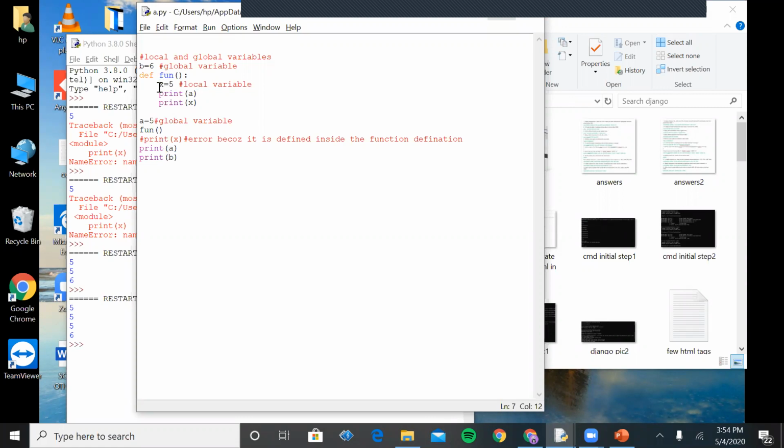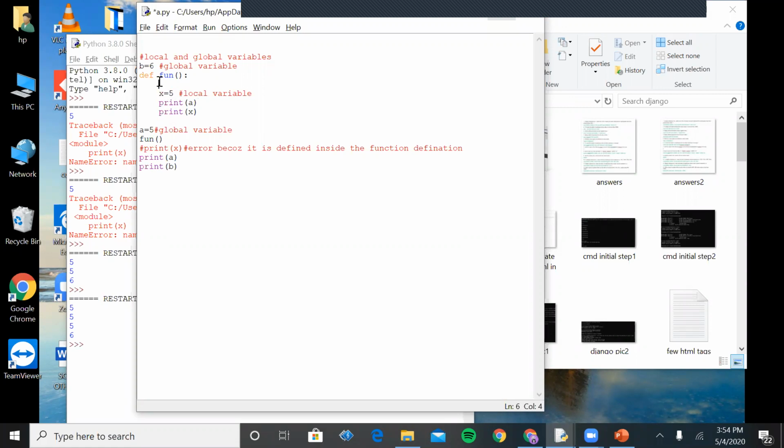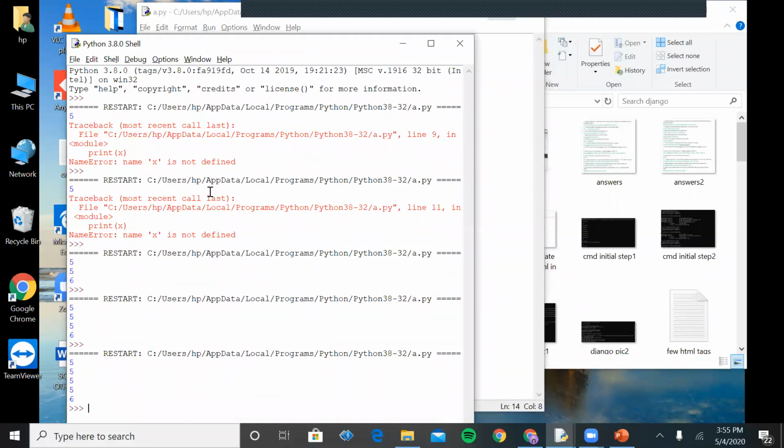Suppose I want to access this variable outside the function definition, for that what I have to do? I have to use the keyword global followed by the name of that variable which is declared inside the function, and I just want to use that variable outside the function definition. Now if I try to access this variable x, then it will not show me any error.